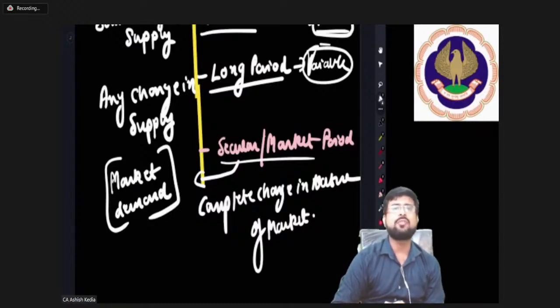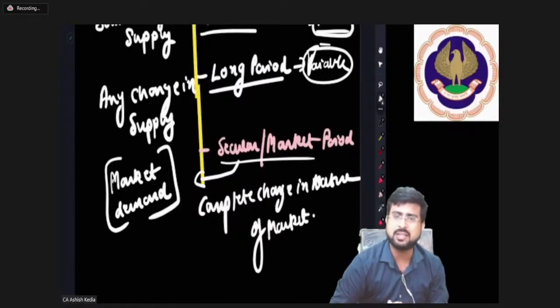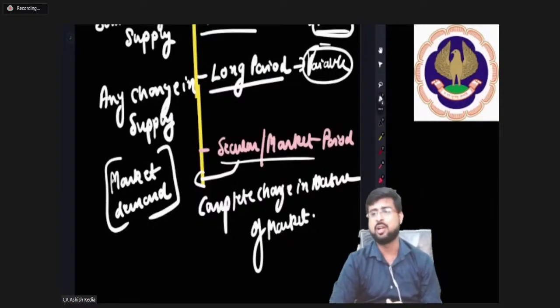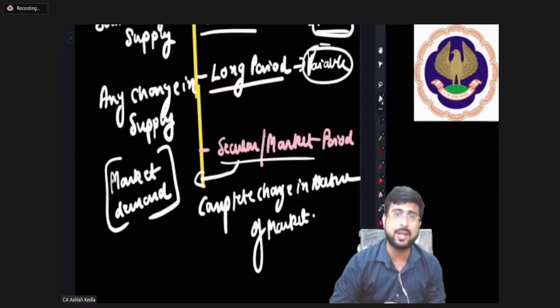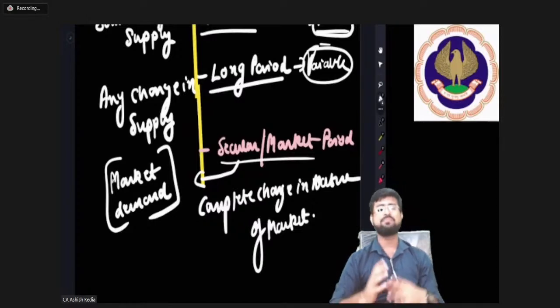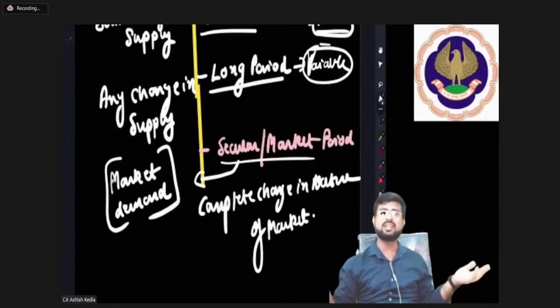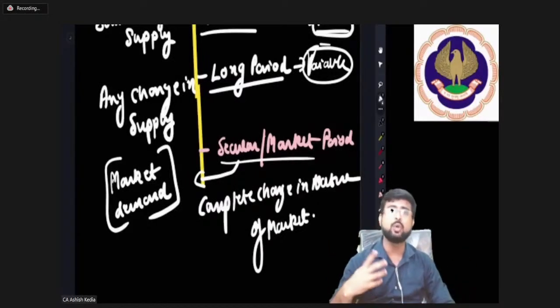Let's say 5 to 6 years back, in the pre-COVID period, there was not much demand for web cameras. But today, since everybody is working on online education and online work, the market has changed completely. Now everybody is buying webcams, so the supply of webcams has increased. So the secular market change looks at the entire change in trade cycles and market trends. Understood?